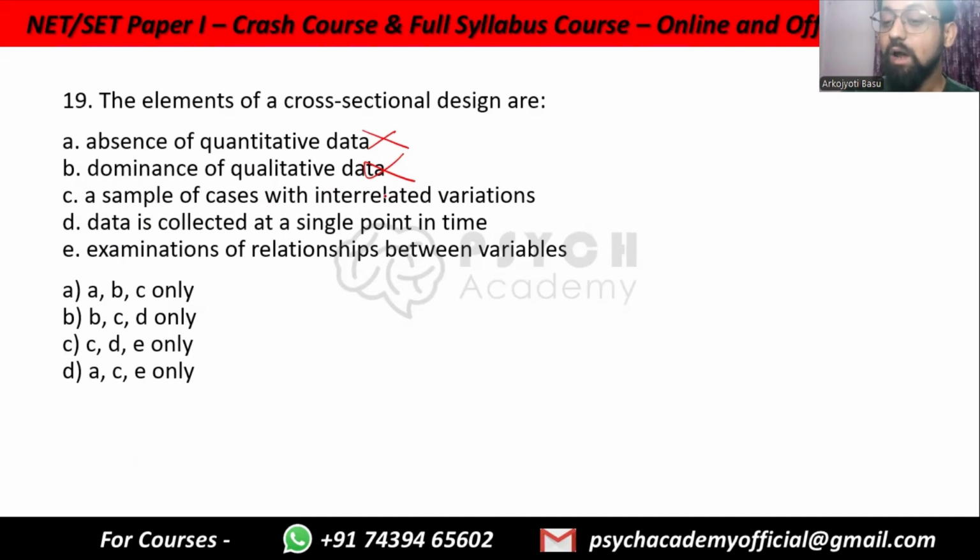Example, I am trying to study the stress levels of 11-12 students of CBSE board, ISC board, NIOS board, West Bengal board, Hyderabad board, all compared together. So a sample of cases with interrelated variations. That is, all of them are 11-12, but different boards. Data is collected at a single point of time, that is cross-sectional, otherwise it will be longitudinal. Examinations of relationships between variables, because we can now compare and find the relation between stress and CBSE, stress and ISC, stress and NIOS, all of it. So C, D and E only. Option C.